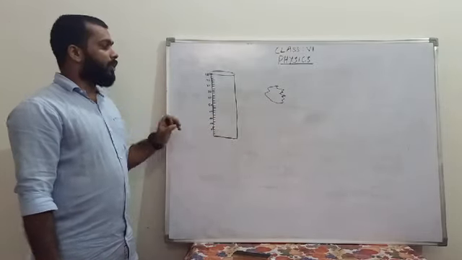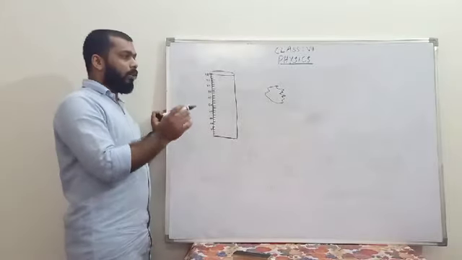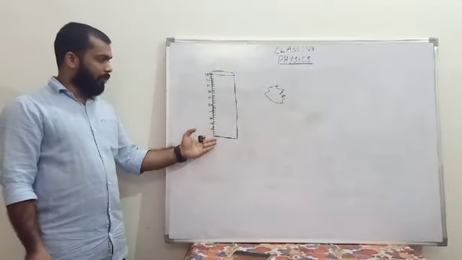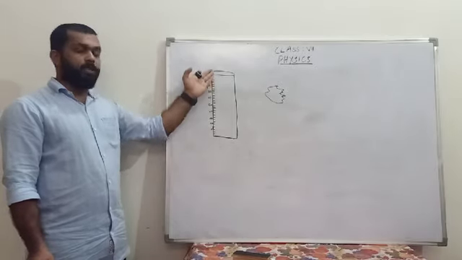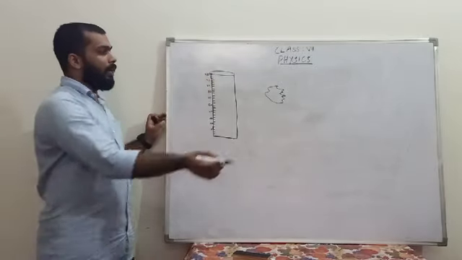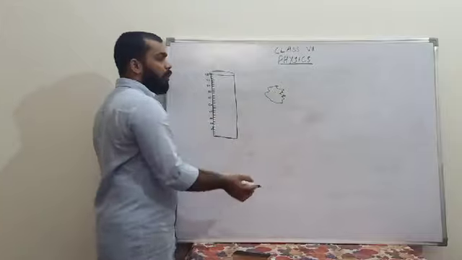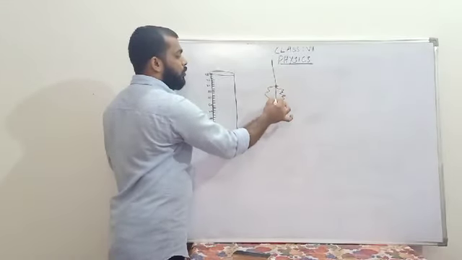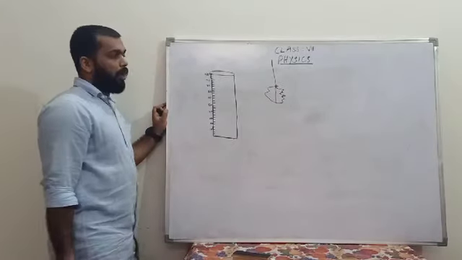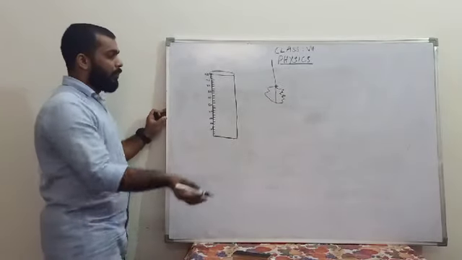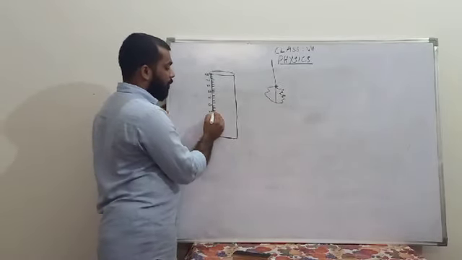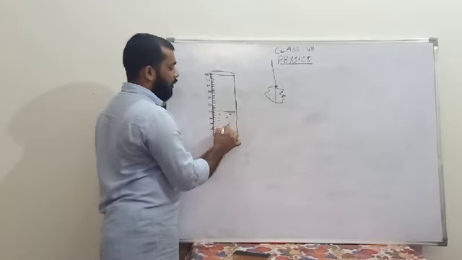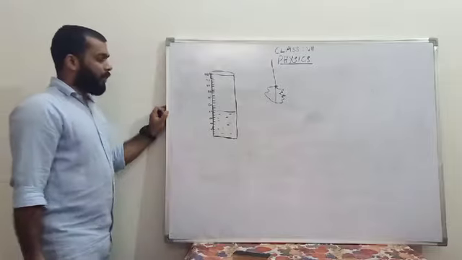In order to find out the volume of the irregular shape of stone piece, you take a measuring cylinder like this, made up of glass. You take that irregular shape of stone and tie the stone with a thread. Now you take some amount of water, for example up to 40 ml, and fill the water inside the measuring cylinder.